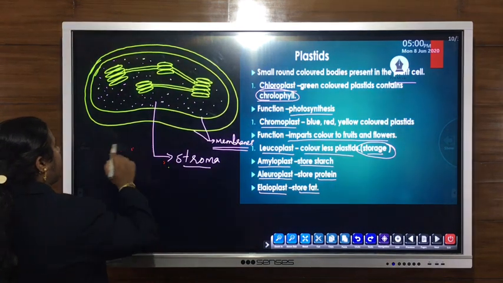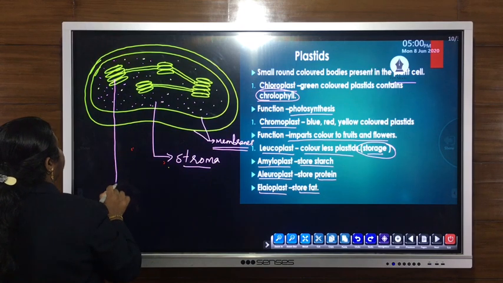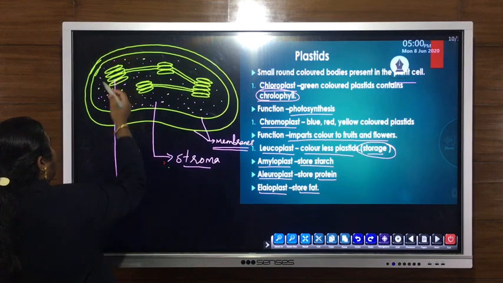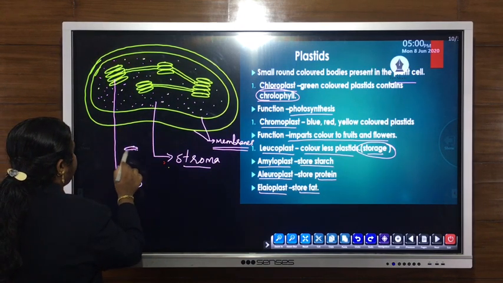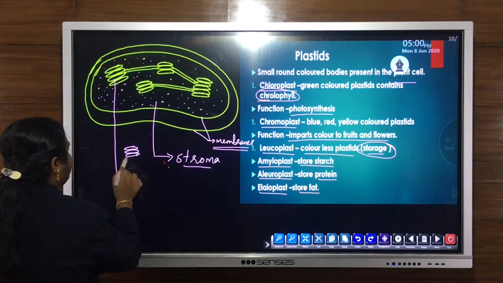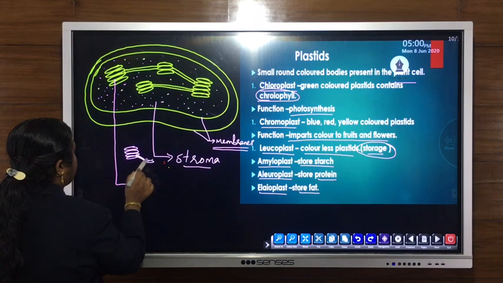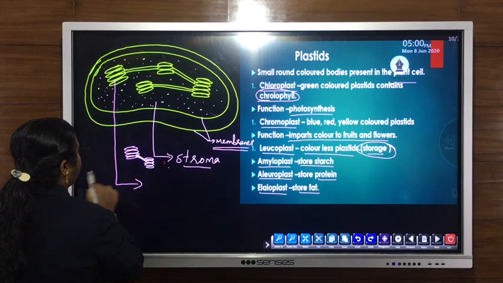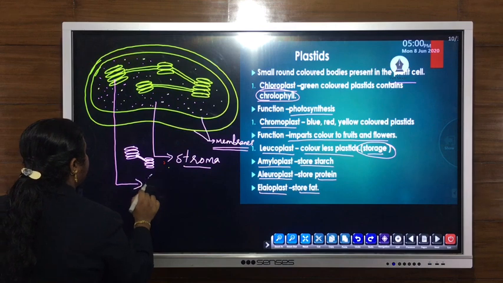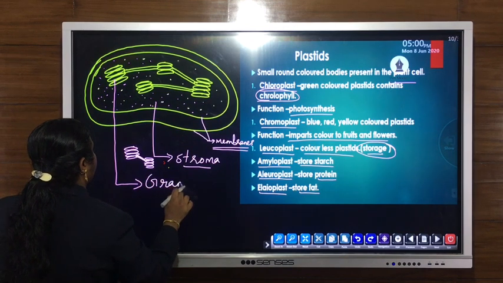Then this stroma contains coin-like structures. Look at the figure. Coin-like structures lie one over another, and this structure is known as grana.